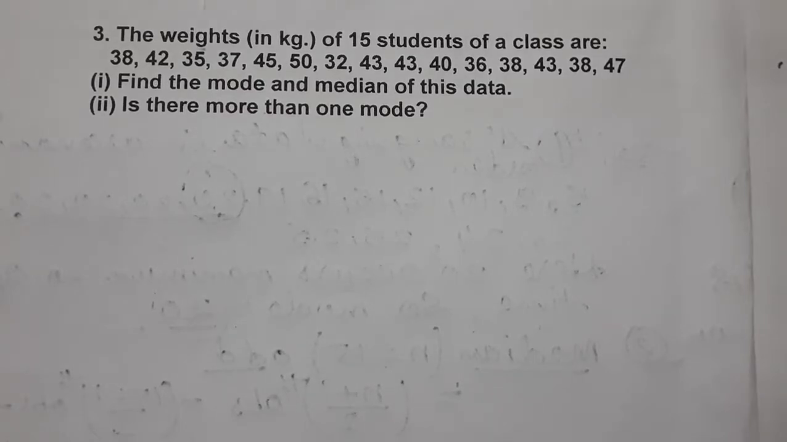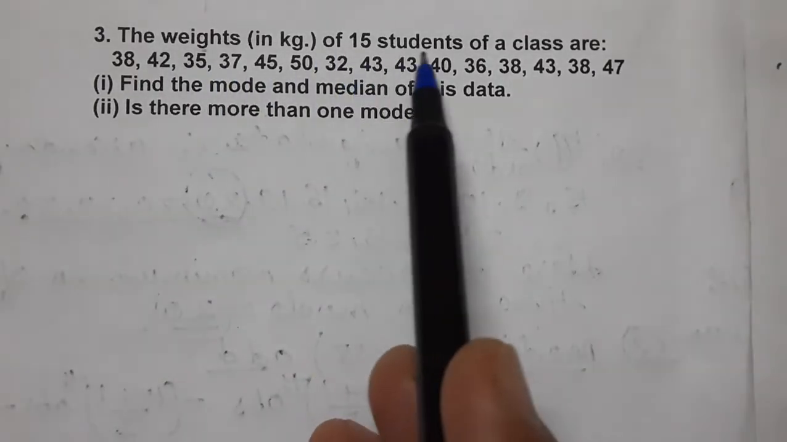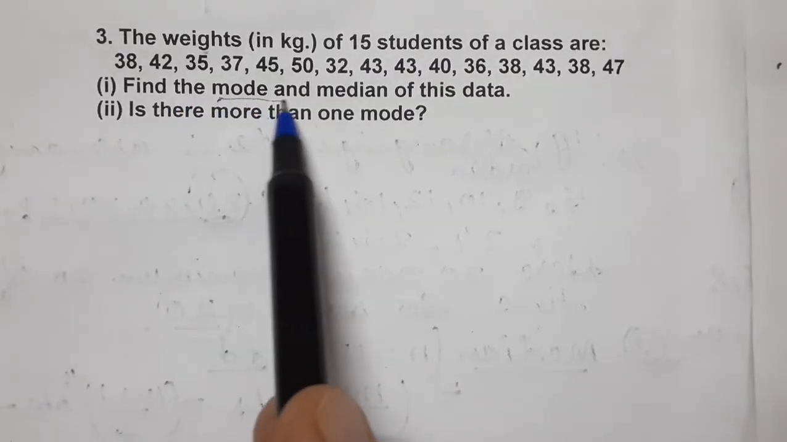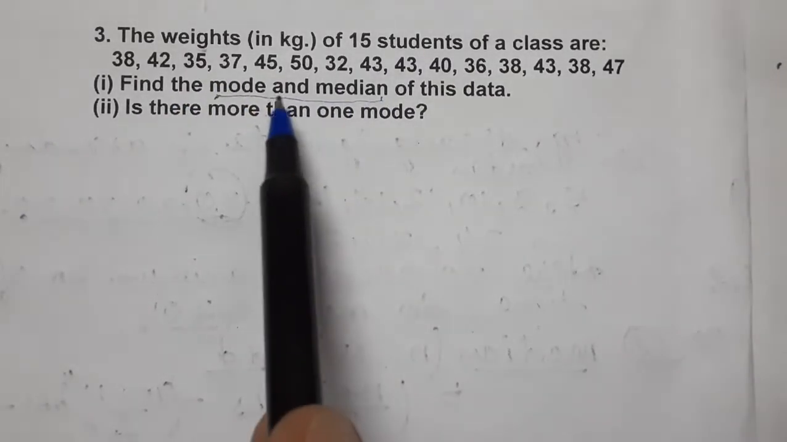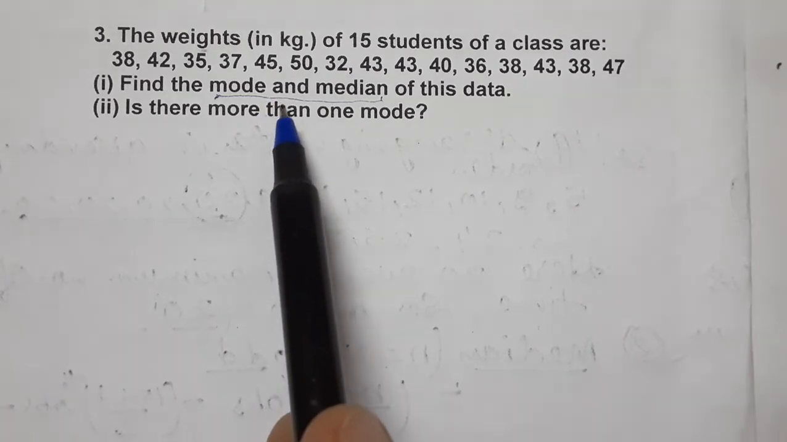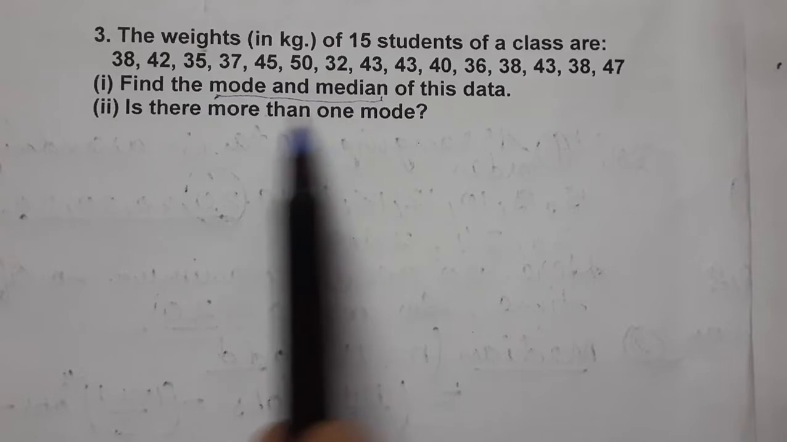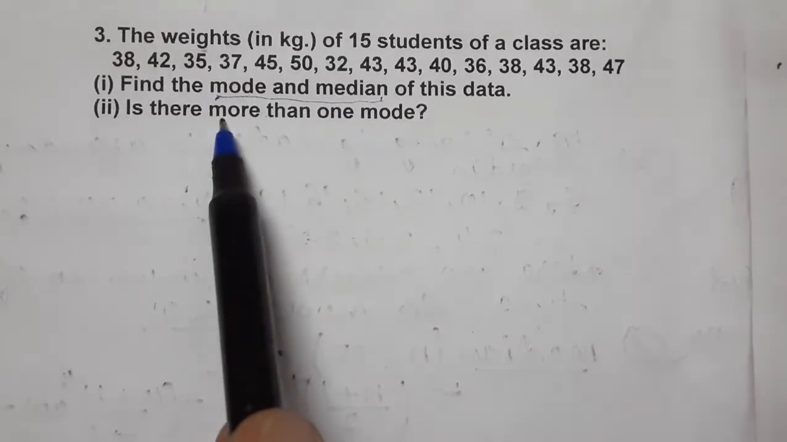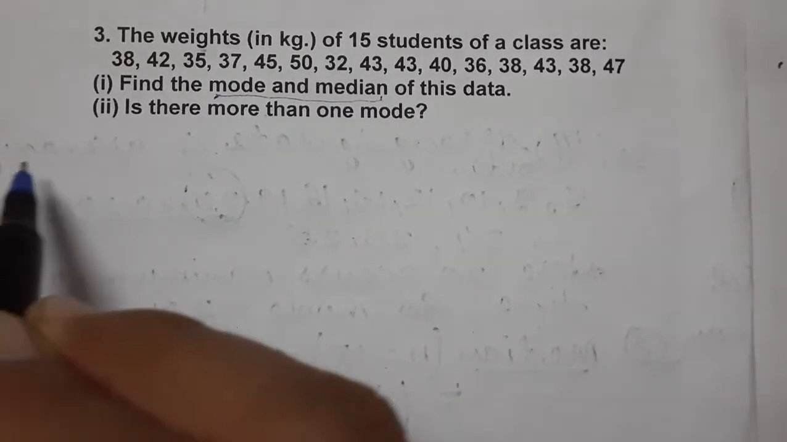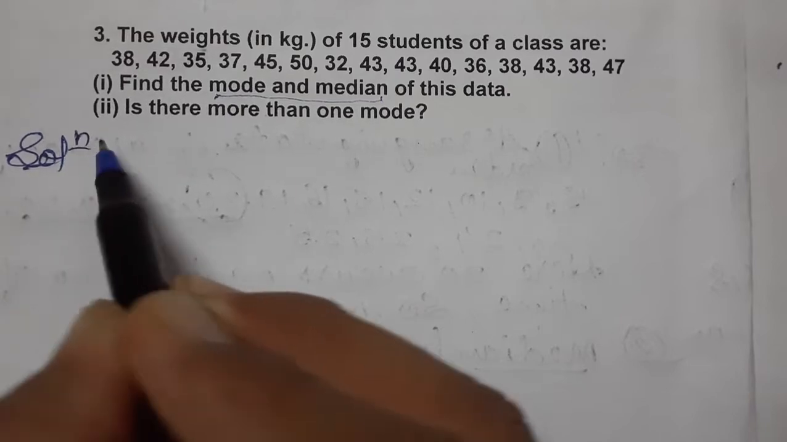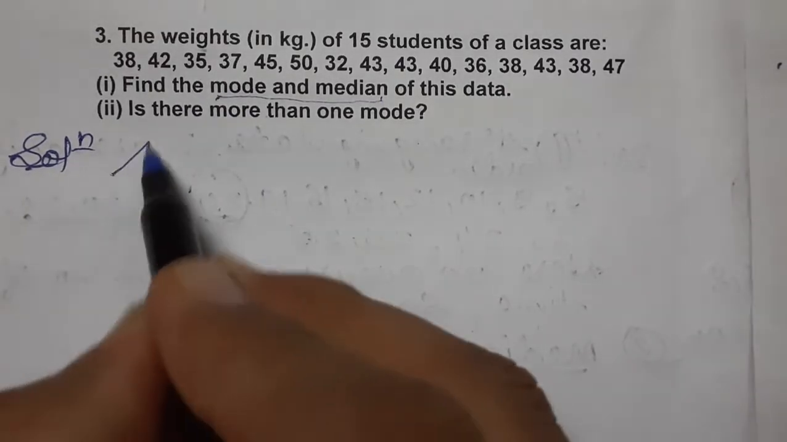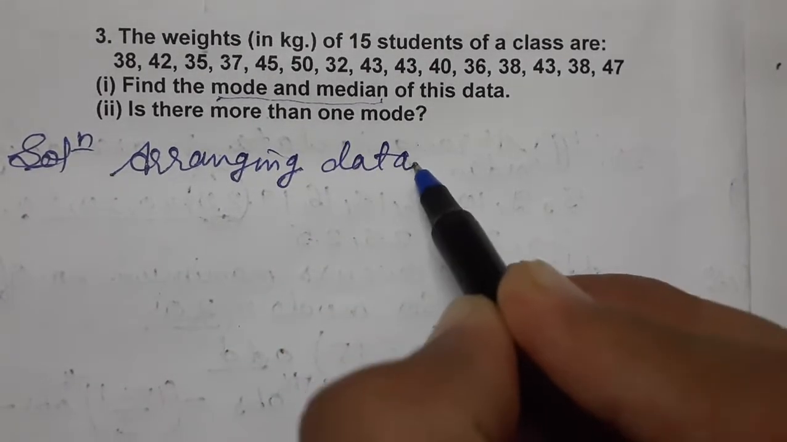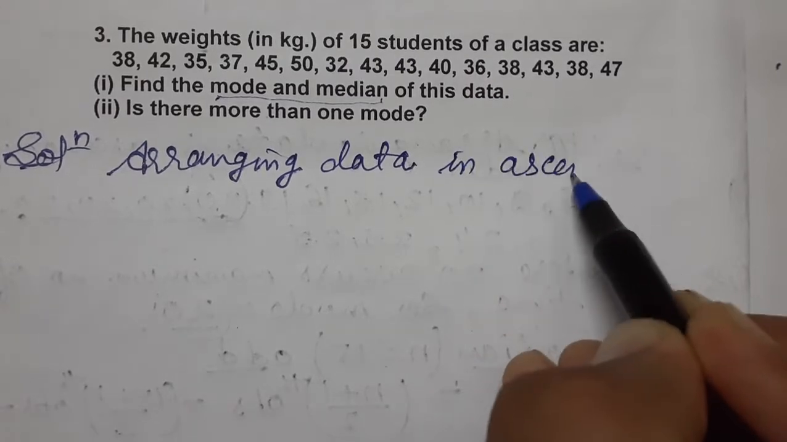Now comes question number 3. The weights in kilograms of 15 students of a class are given to us. Find the mode and median. Again, mode and median we have to find out. So what do we have to do in the first step? Arranging data in ascending or descending order. And second part, is there more than one mode? First we have to find out, then only we can tell whether there is one or more than one mode. So start. Solution. Arranging data in ascending order.